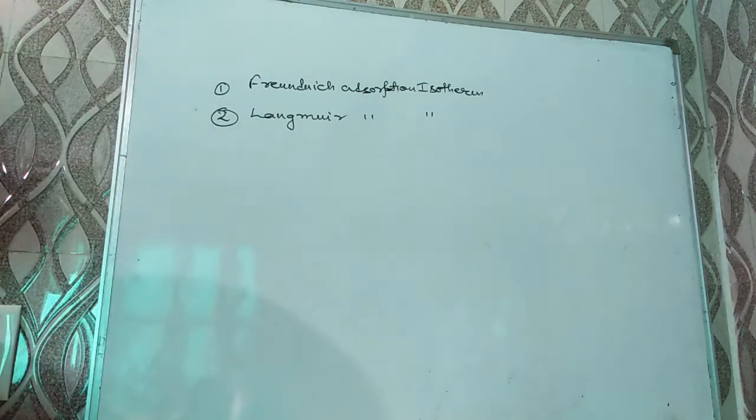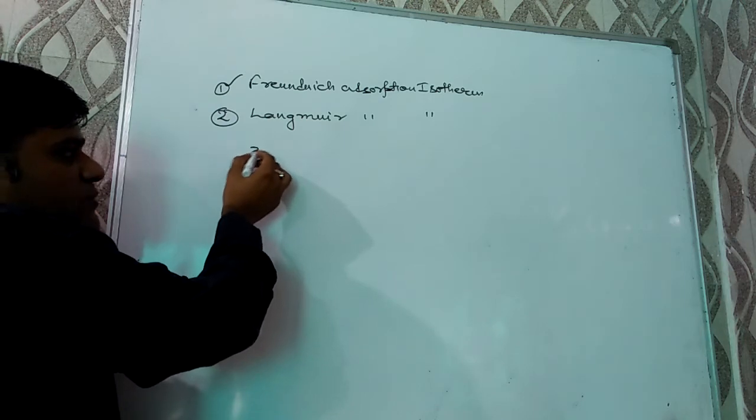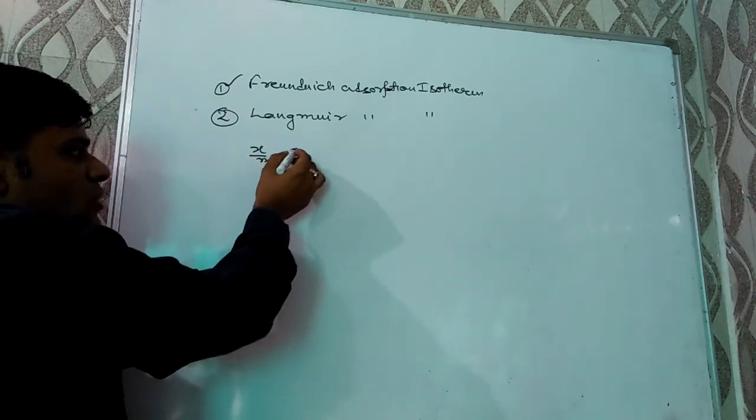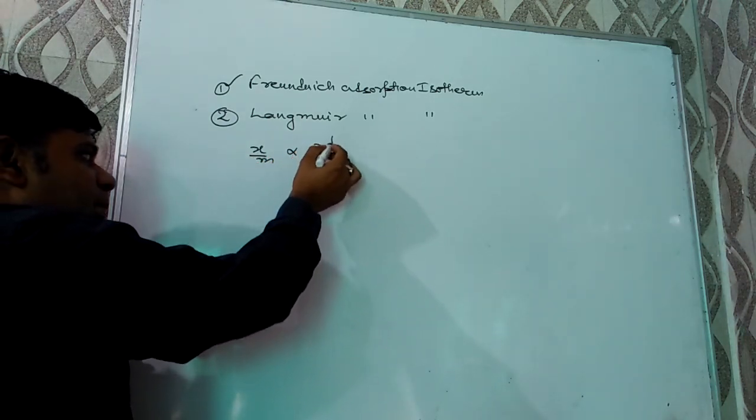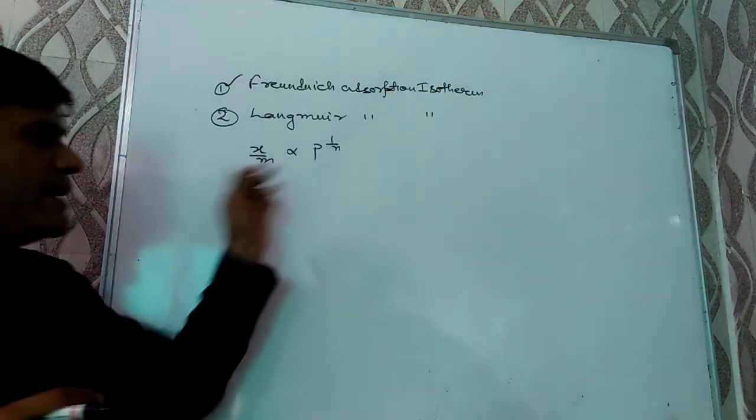In objective as well as in board, these are very important. According to Freundlich adsorption isotherm, the extent of adsorption is directly proportional to fractional power of pressure.